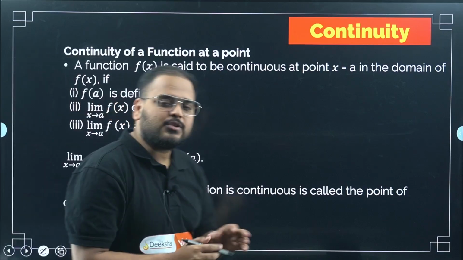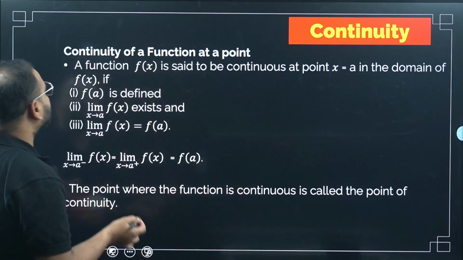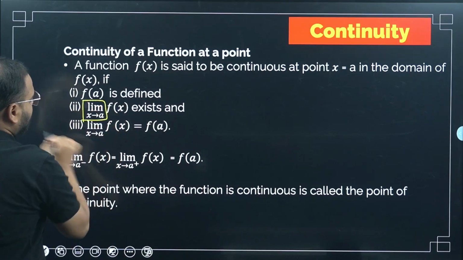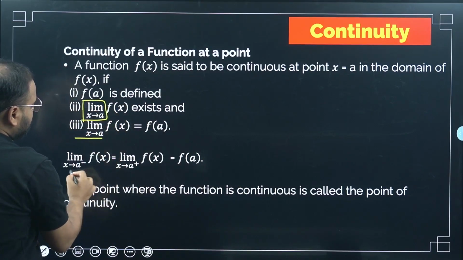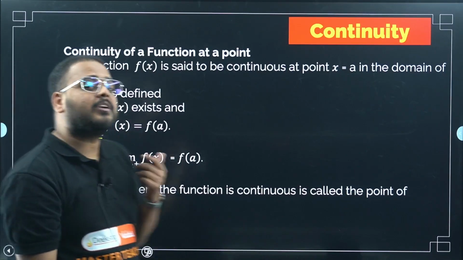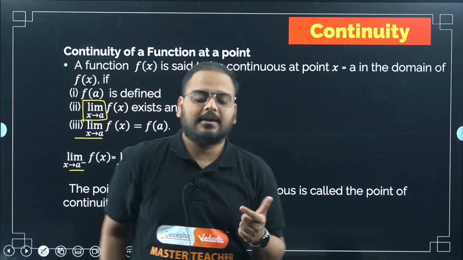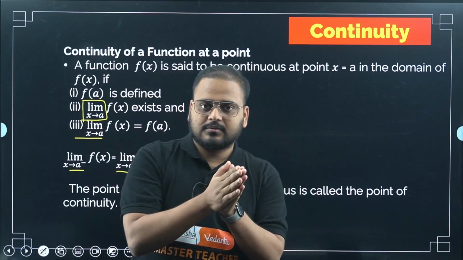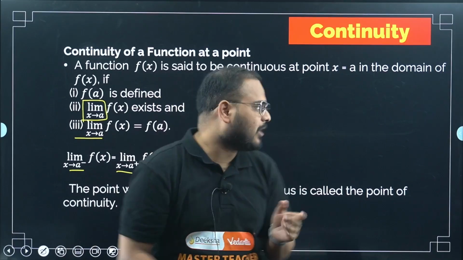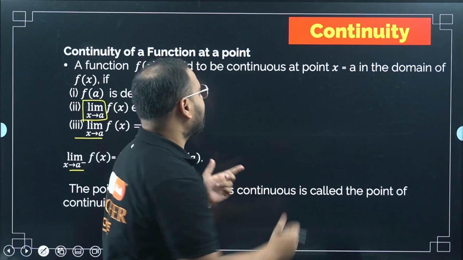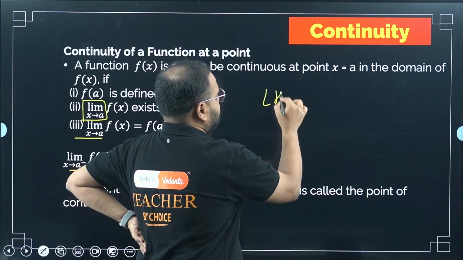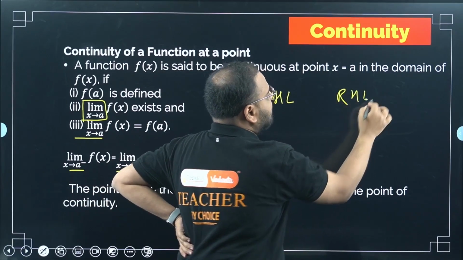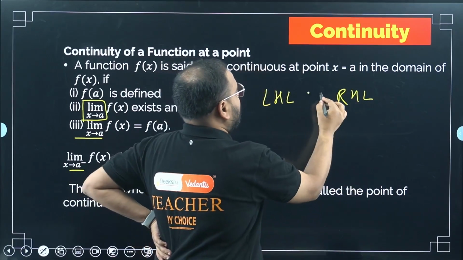Limit will be used here all this time; at all these places you are using a limit. The definition of continuity states that if you have the left hand limit of the function and the right hand limit of the function, LHL and RHL, and they are equal to each other, what does it mean?